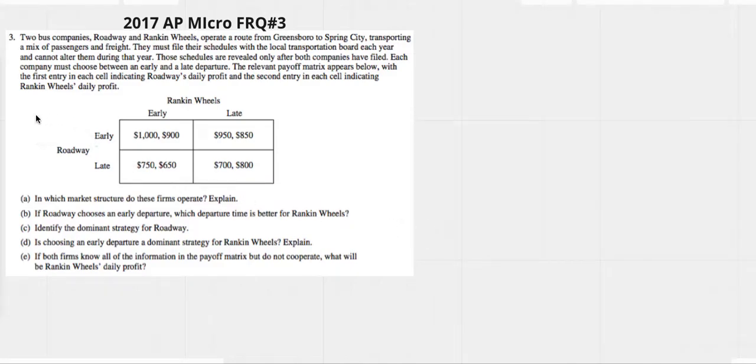2017 AP Micro FRQ number 3, obviously oligopoly. Again, read number 3, it is just a payoff matrix. We are always going to do the same thing like a child. We're going to underline all of Roadway's numbers so we don't get them confused with Rankin's, and then we're going to square in all of Rankin's numbers.